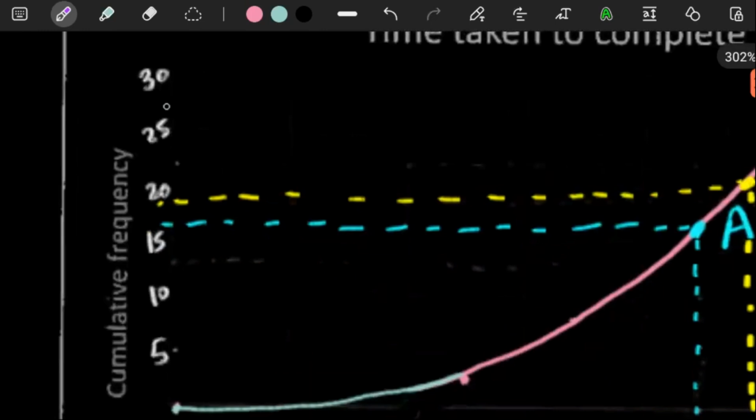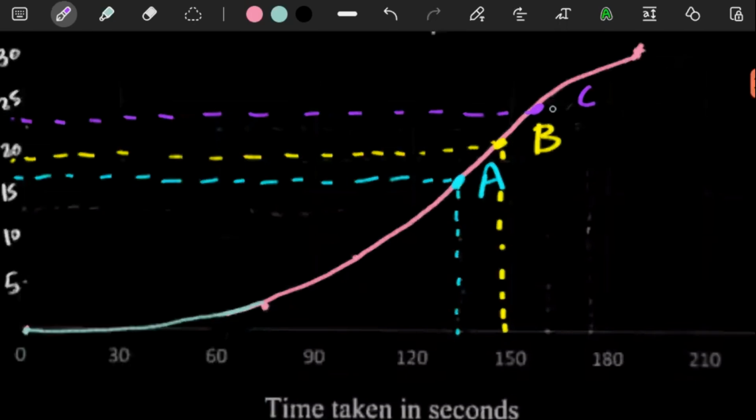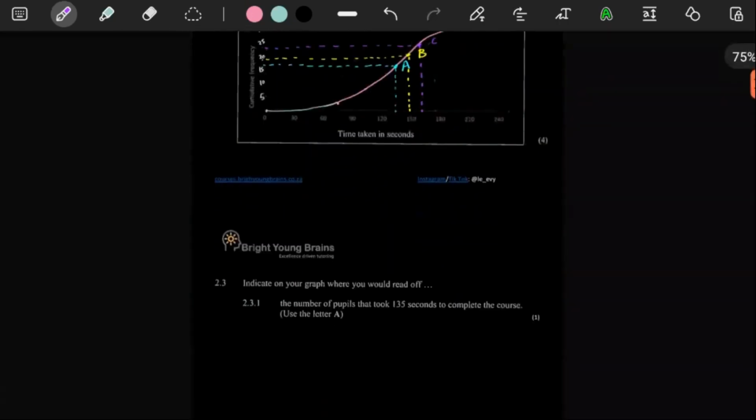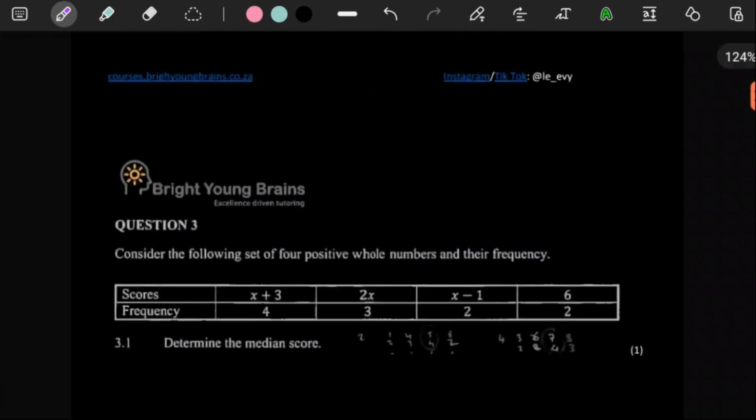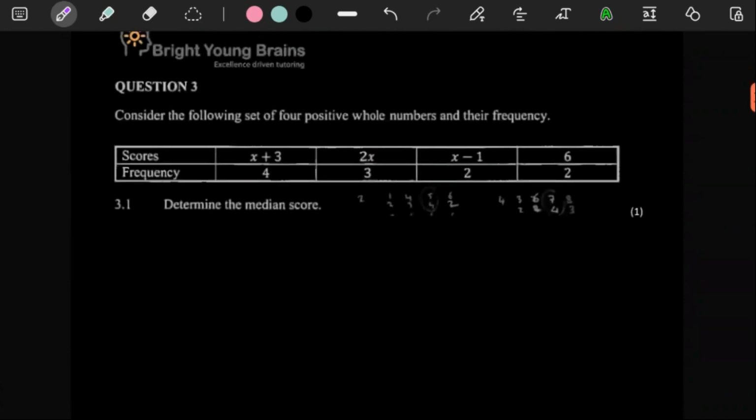So 23 would fall just below there. Somewhere over there is where 23 would be, right? So this here, you can just trace it to your graph, and then we can make a point over there. This is where C would be. Then you can just draw dotted lines going down as well. So yeah, those were the easiest 3 marks, clearly. But anyways, the reason we chose 23 as an approximation here is because, remember, we're dealing with people, so you can't have half a person, or can you?